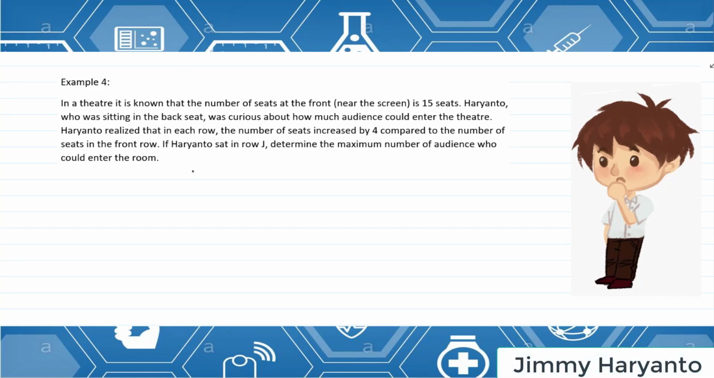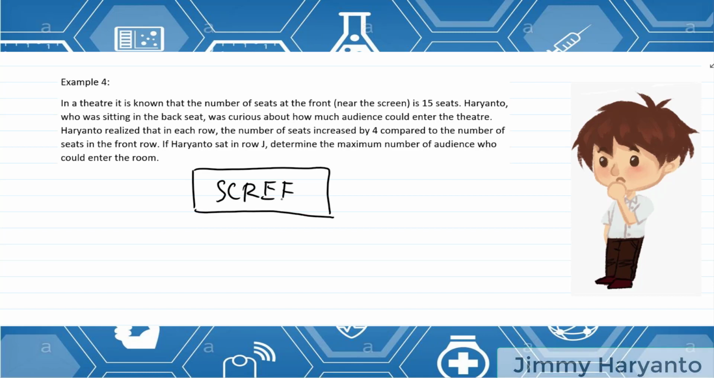So let's draw it first. This is the screen. Okay, and there is the first row of seats. This contains 15 seats. Okay, 15 kursi. And then Haryanto is curious how many people are there in that room.